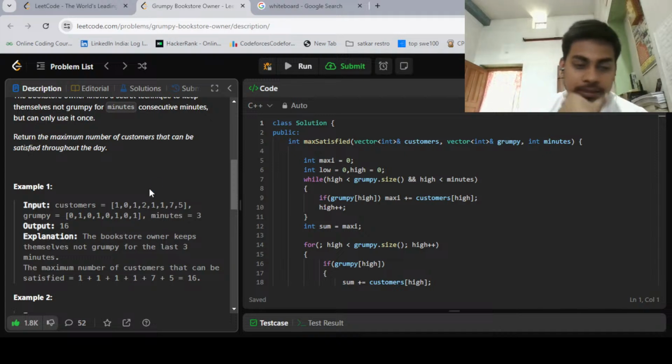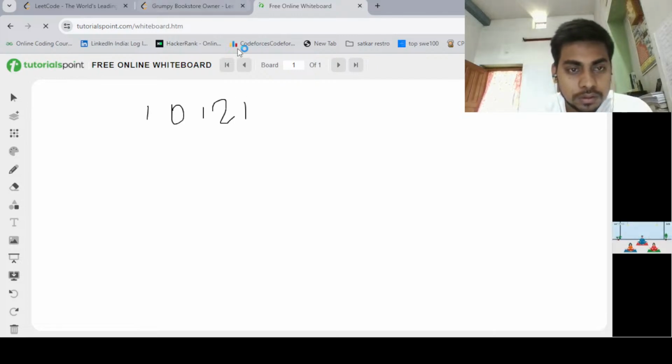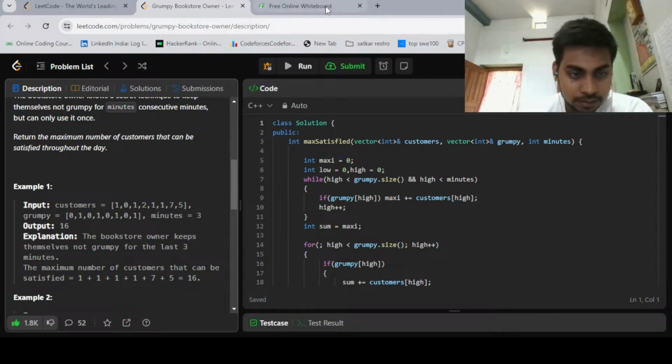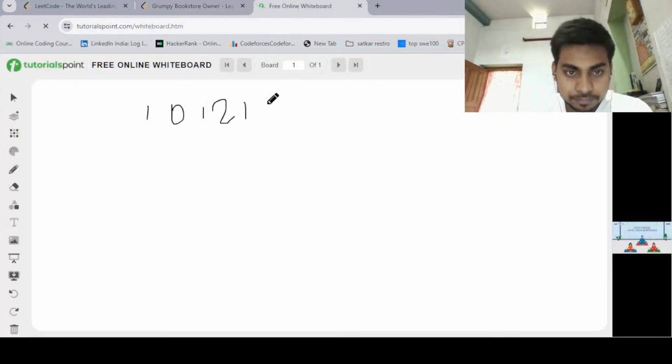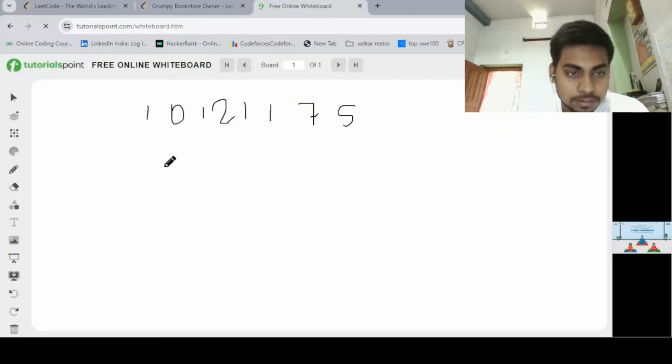So we can see here, if we take the example, the customers are 1 0 1 2 1 1 7 5, and we have grumpy as well: 0, 1, 0, 1, 0, 1, 0, 1.